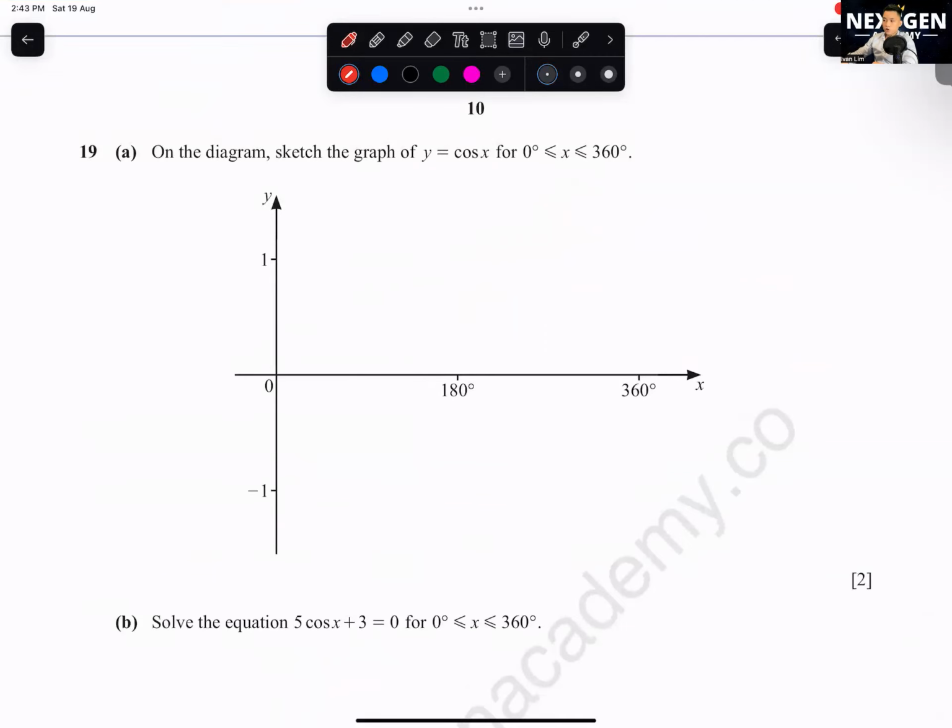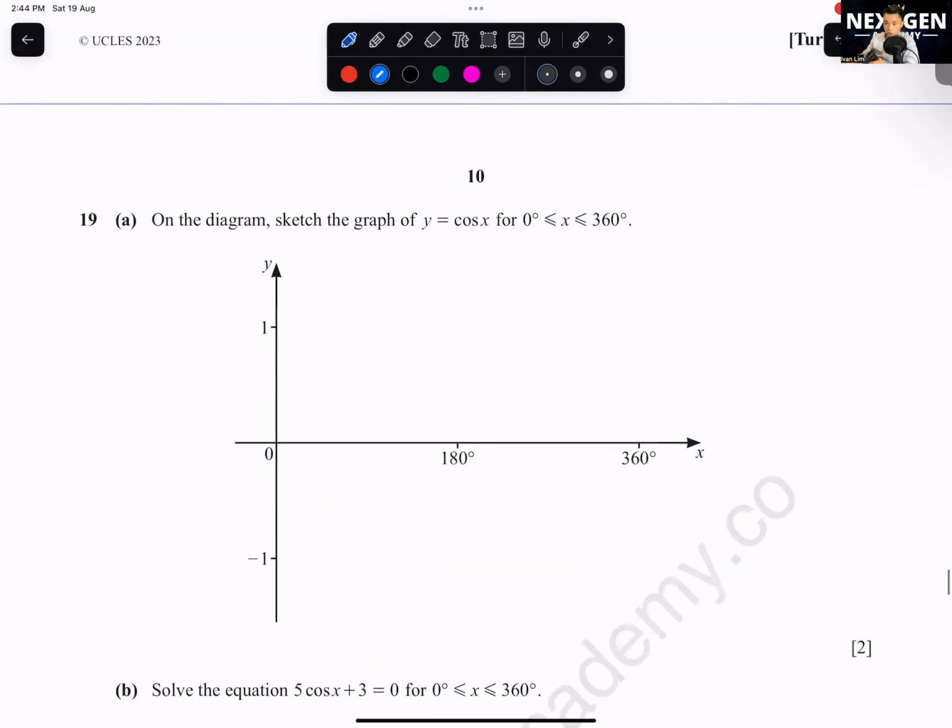Sine, cos, tangent graph, you all need to know inside out. Okay, sine, cos, tangent are just the basic one. Okay, it's not like math where they will ask you until very deep. You just need to know the basic one. If you don't know the basic one, you at least need to know how to use your calculator to find. Okay, do you all know how to use calculator to find? Okay, I teach you all.